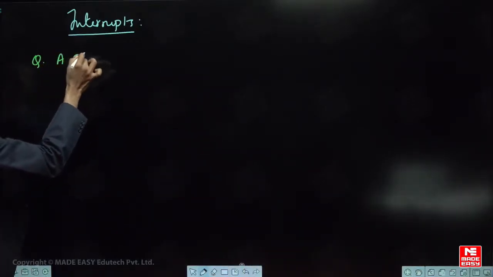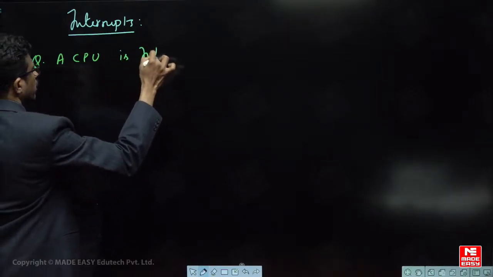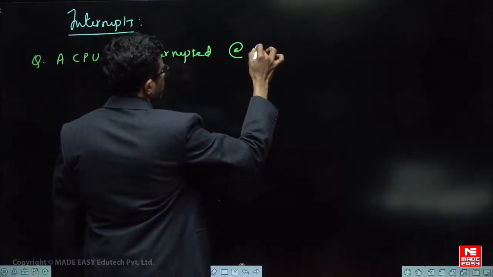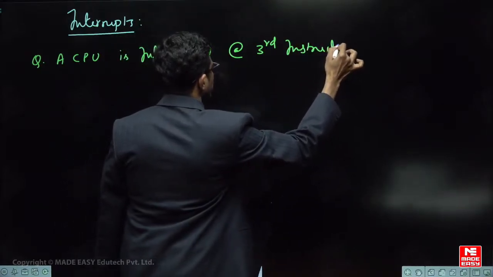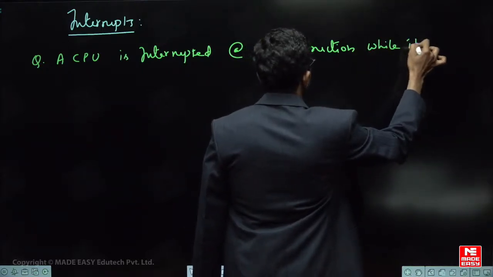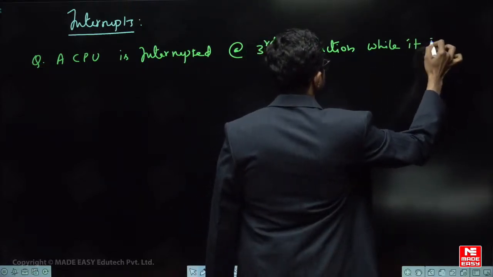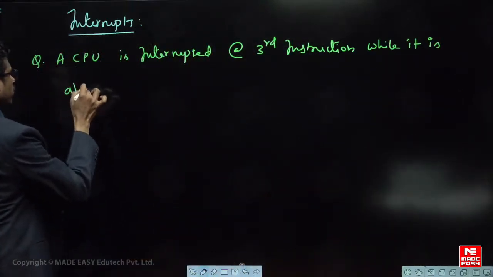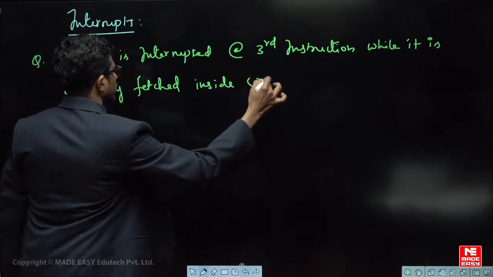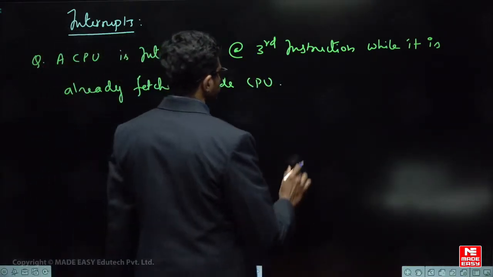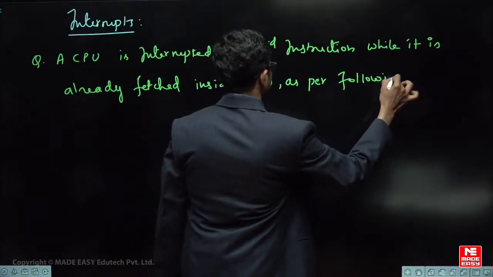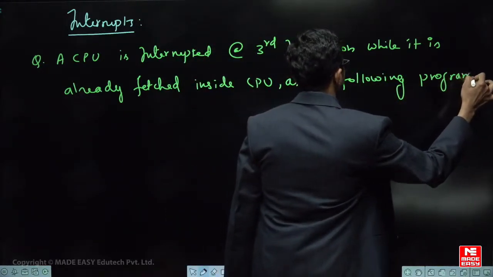Write the question. A CPU is interrupted at the third instruction while it is already fetched inside the CPU, as per the following program.